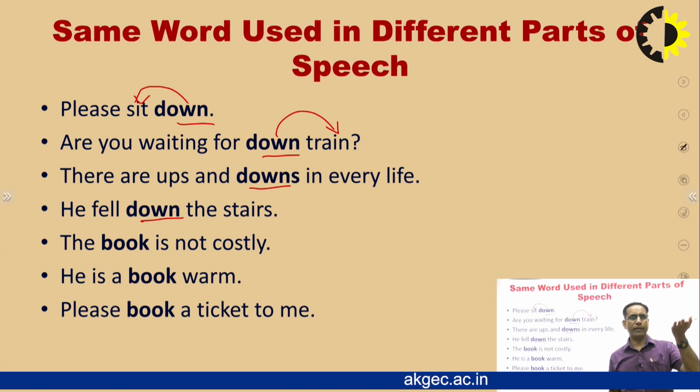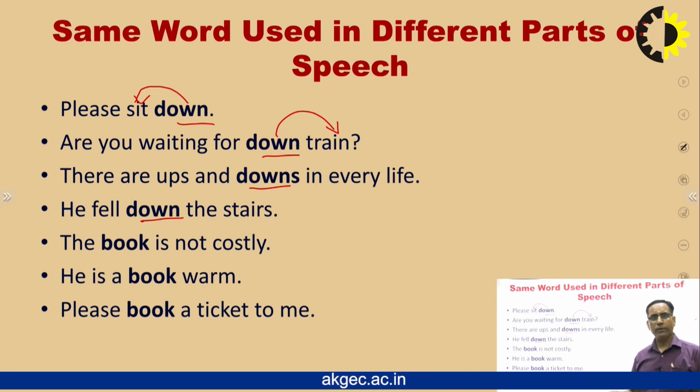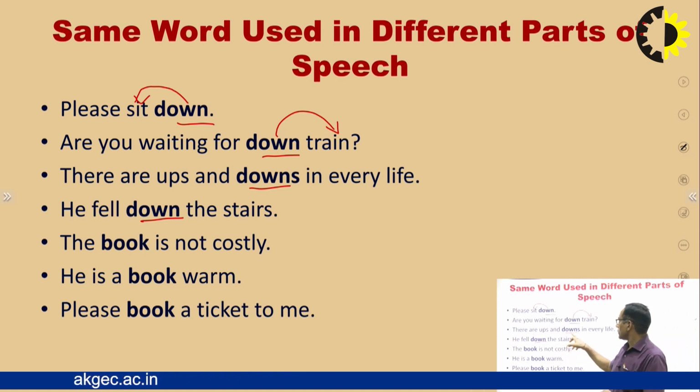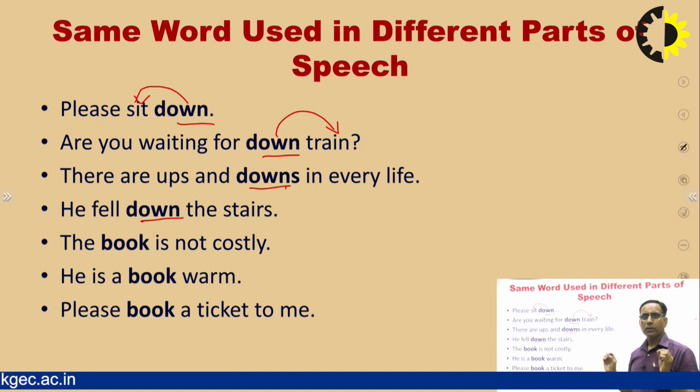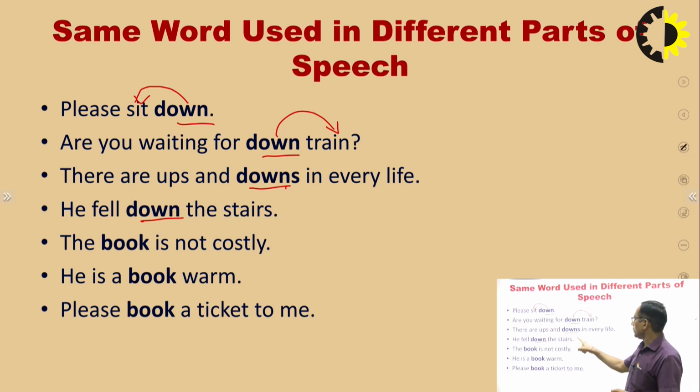Ups whenever you are feeling happy, or downs whenever you are feeling sad, or some sad days or bad days are there. So we can say these are the names of situations that generally come in life. So this is the name of a situation, that is known as a noun.